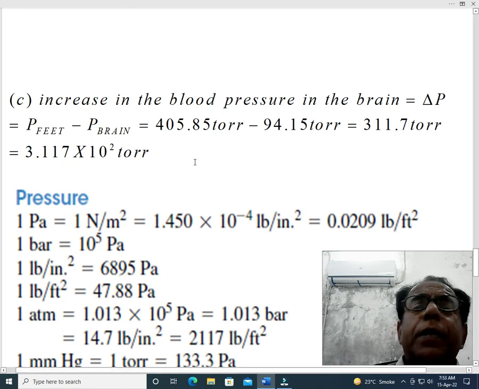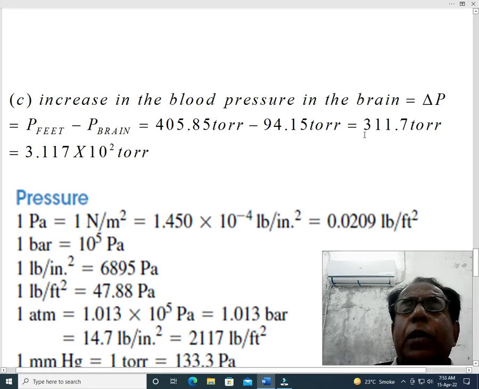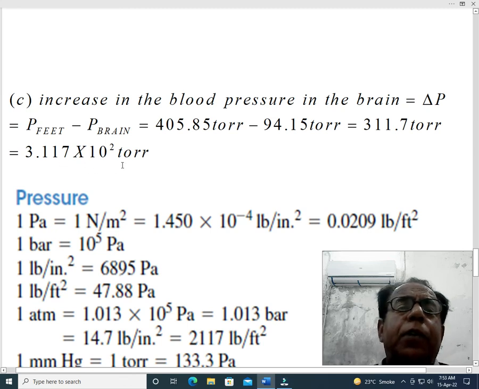So subtracting these two values, we get the result 311.7 torr, which can alternatively be written as 3.117 into 10 raised to the power 2 torr. This can also be written as 0.3117 into 10 raised to the power 3 torr.